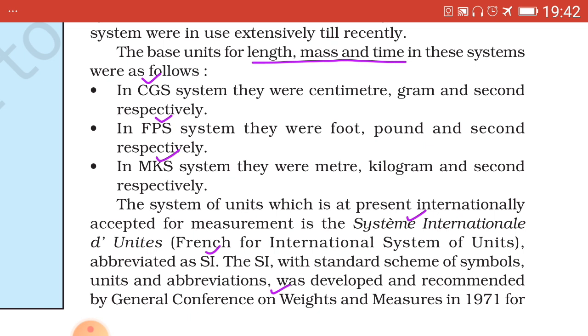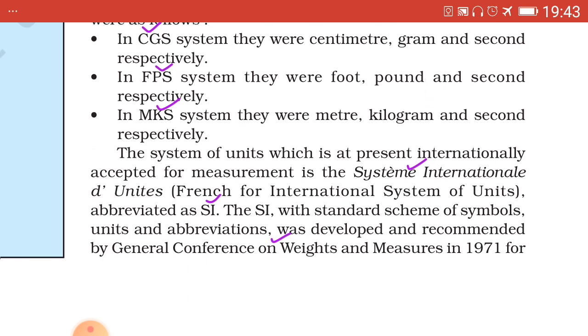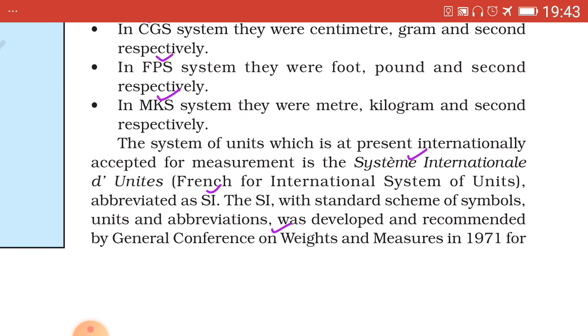So its simplification will be kilogram meter square second raised to minus 2, that is kg m raised to 2 s raised to minus 2. Now this entire unit can be referred to as capital J equals joule, after the name of the scientist, which we shall see later on.